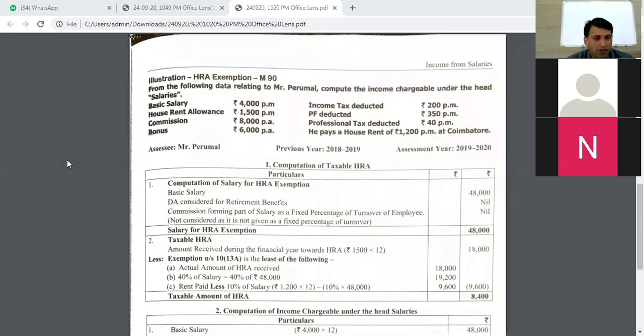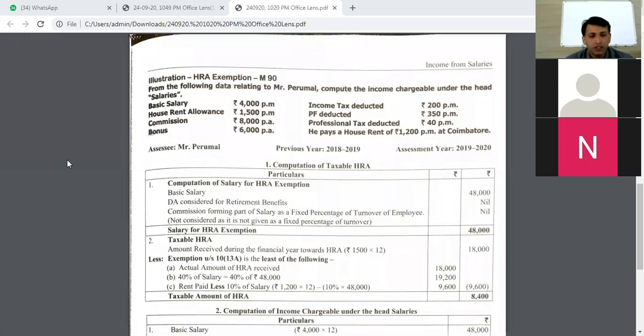Remember, whenever we make a person liable to pay tax, we have to consider yearly calculations. We cannot do monthly calculations. So when it comes to yearly calculations, all values that are available on a per month basis have to be multiplied by 12, because in a year there are 12 months. Accordingly we have multiplied the basic salary, which is 4,000 rupees per month, into 12, and we get 48,000 rupees as basic salary, right?